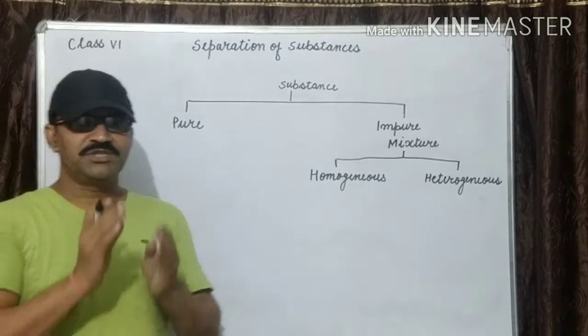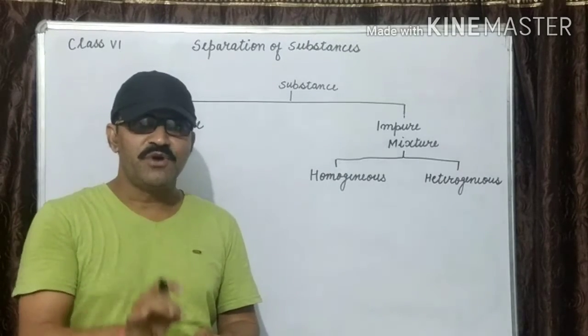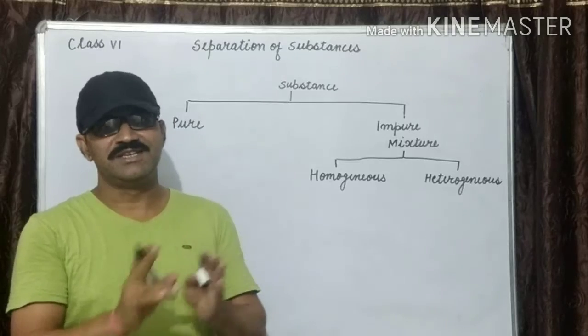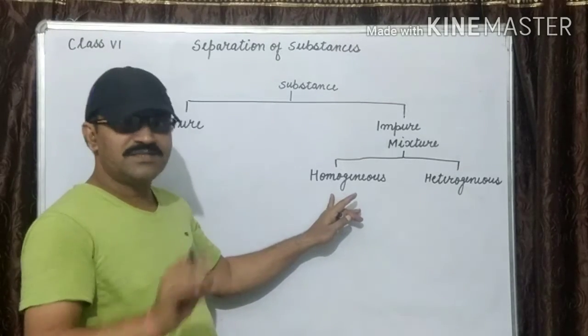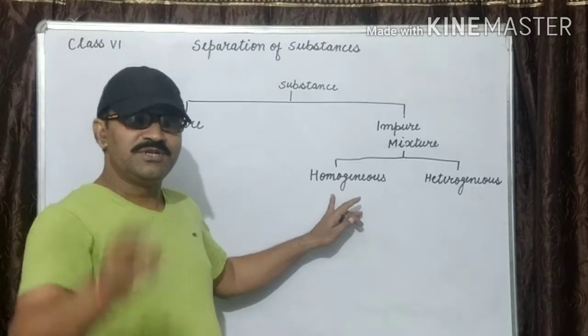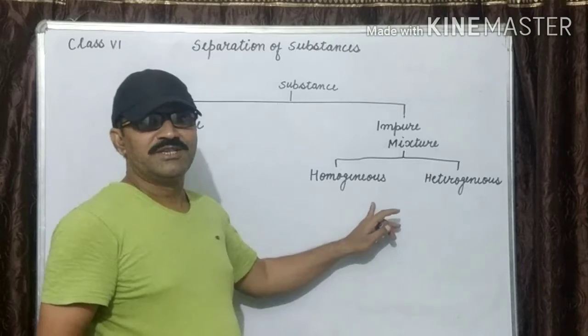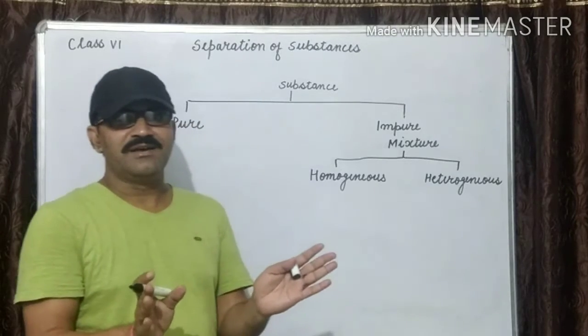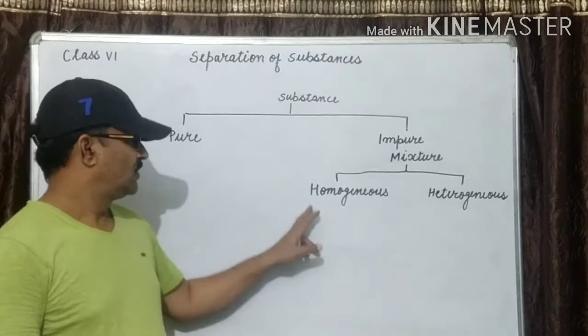Homogeneous mixture: the mixture in which the components are distributed uniformly and cannot be seen easily. In these, other substances disappear, they dissolve completely. They are known as homogeneous, or we cannot see any layer. That is known as homogeneous.